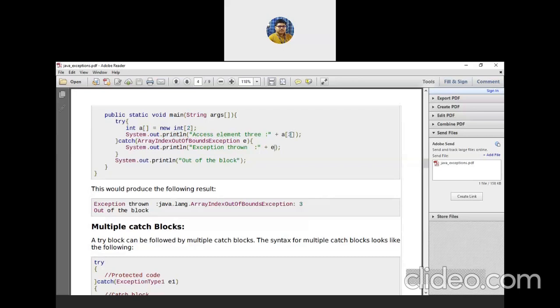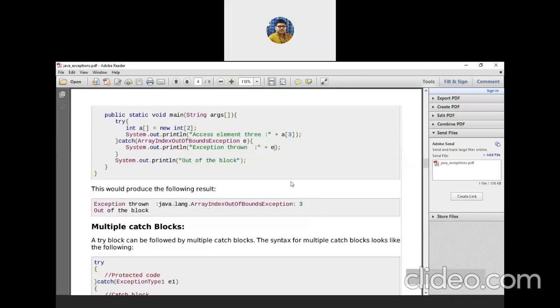Try to understand. The exception occurs in this line. Why in this line? Because I'm trying to access index 3, which is not yet declared. I have declared an array of size 2 only. Because I haven't declared it, the exception occurs. Because I have handled it, the program is not terminated. If I had not handled this, the program would terminate in this line. So how did I handle it? I wrote some code under the catch block, and I just printed the value of e.